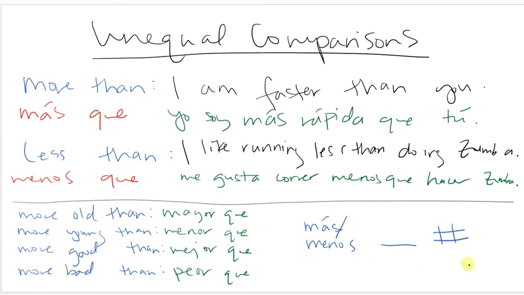So one exception is if you are comparing something and a number comes right after, you actually don't say que, you say de. So if you wanted to say, for example, I have less than 3 sisters, tengo menos de 3 hermanas, because what comes right after it is a number, so it has to be de instead of que.